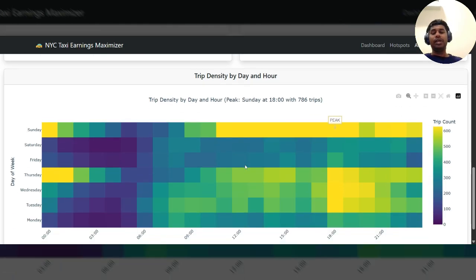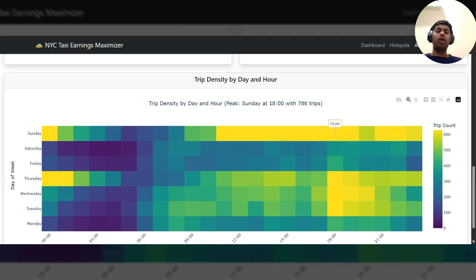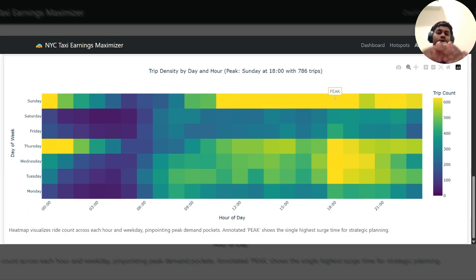And also if the taxi drivers just want an overview of where they can make the maximum buck, you can see that Sundays at 6 p.m. is where there is the highest demand for rides, and it is recommended that they stay on the road at that particular time.